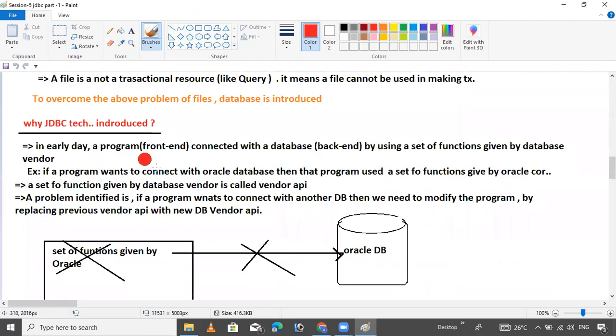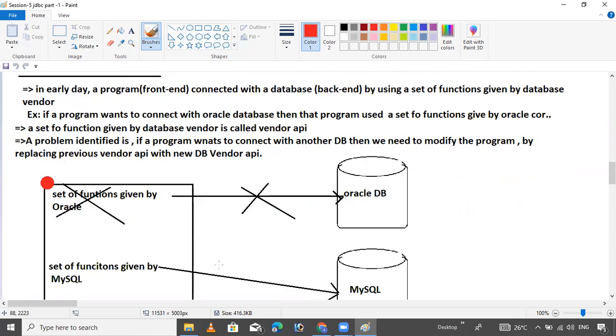That's why the JDBC technology was introduced. This is the main question. In earlier days, the programmer's front end connected with the database back end by using a set of functions given by the database vendor. If you want to connect with the Oracle database, the programmer uses a set of functions given by Oracle Corporation. A set of functions given by the database vendor is called a vendor API.